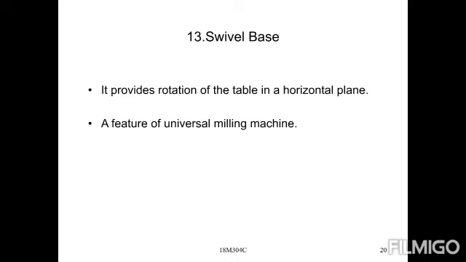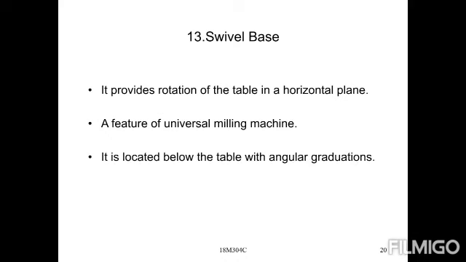Next one is the swivel base. The swivel base provides rotation of the table in a horizontal plane, a feature of universal milling. It is located below the table with angular graduations, and clockwise and counterclockwise rotation is possible.